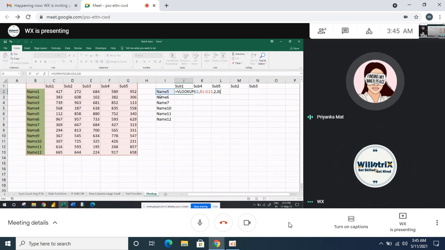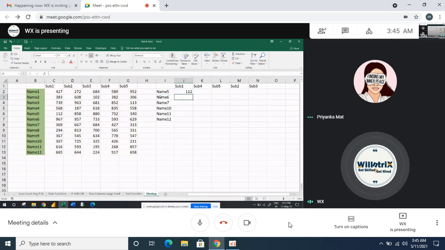Understood. Instead of using false every time, give a zero. Zero is nothing but an exact match. Then hit enter, then the data is fetched here.